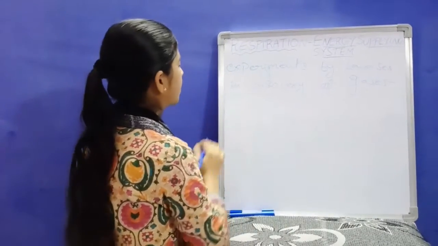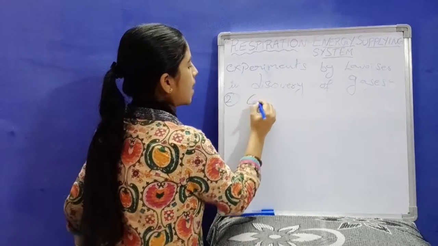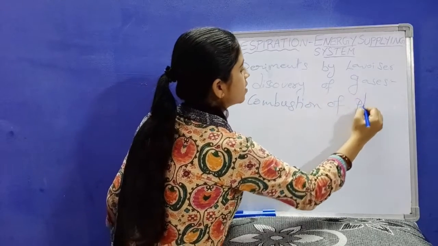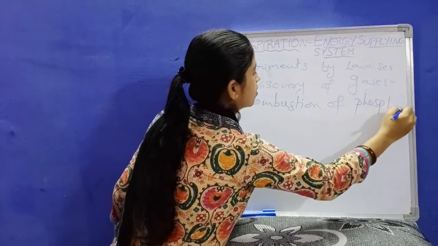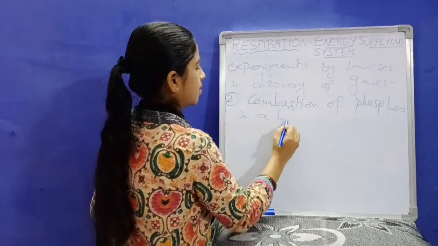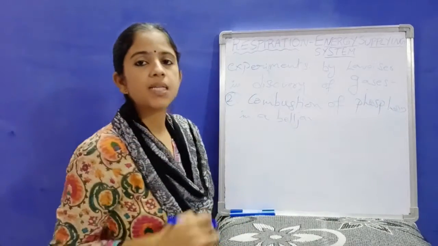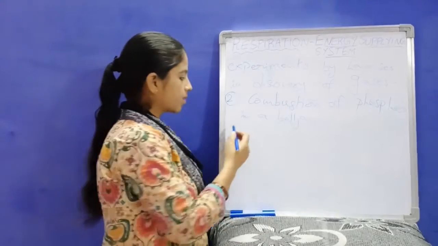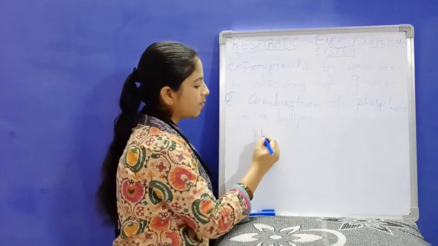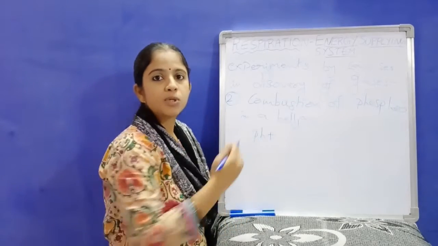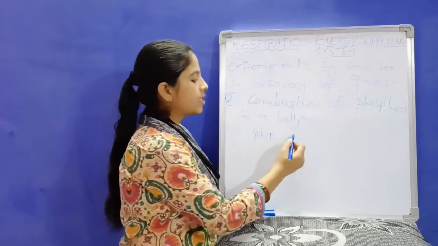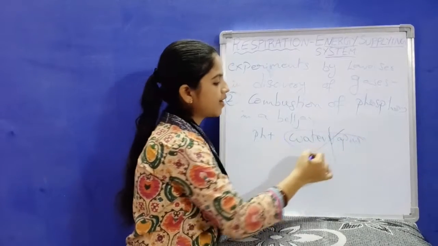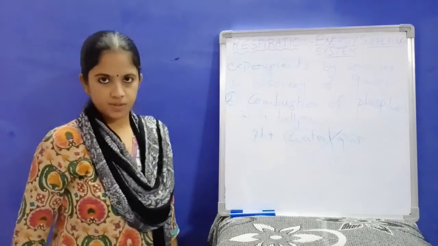In the second experiment, the combustion of phosphorus in a bell jar, in the same way as he burned the powdered charcoal, he also combusted the phosphorus in a bell jar. And what did he conclude? The gas that helped to burn the phosphorus is not the water vapor, he concluded. It is not the water vapor which helped to burn the phosphorus.